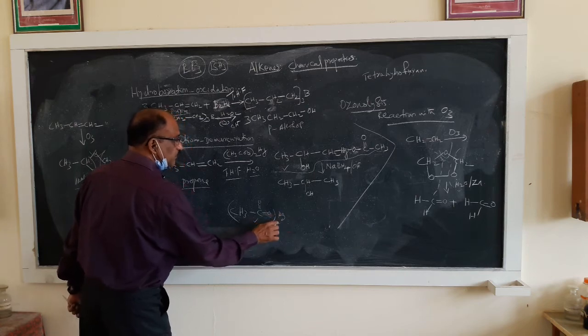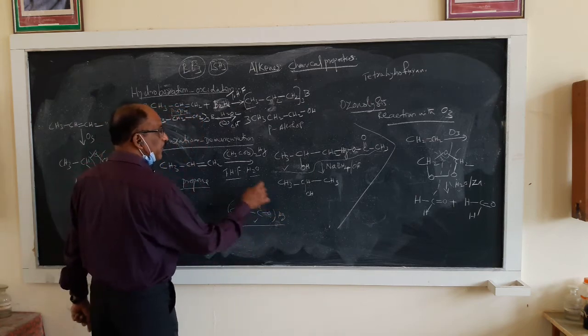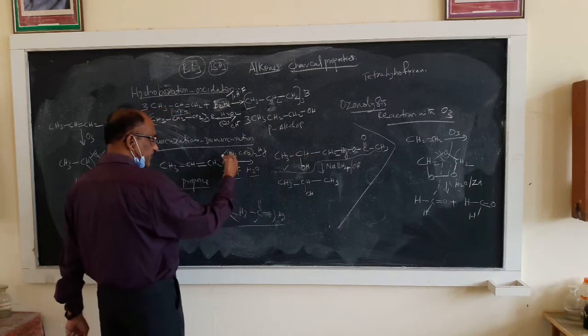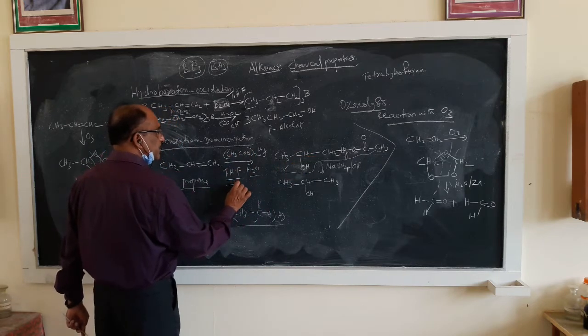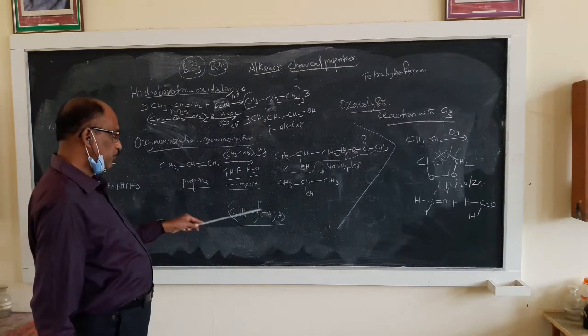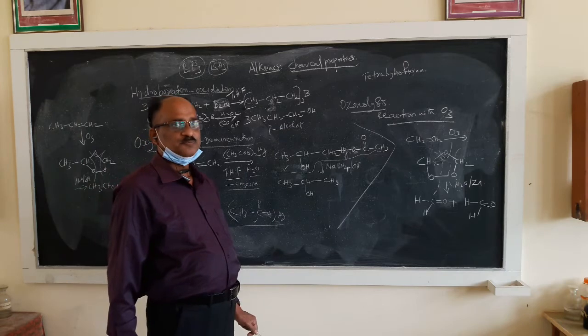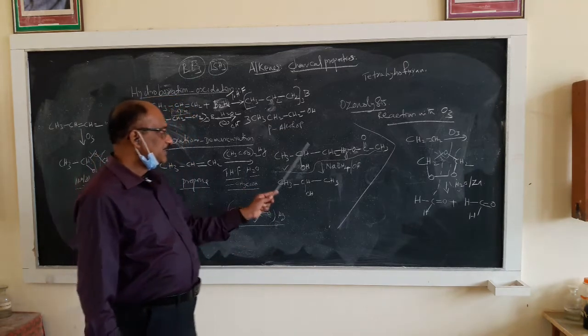So out of that, this portion is added here. You will ask where is the other CH3COO? That must have been removed as CH3COOH, an acetic acid molecule, removed here. Only the other portion is there, CH3COOHg. Understood the things? And this is an addition product.